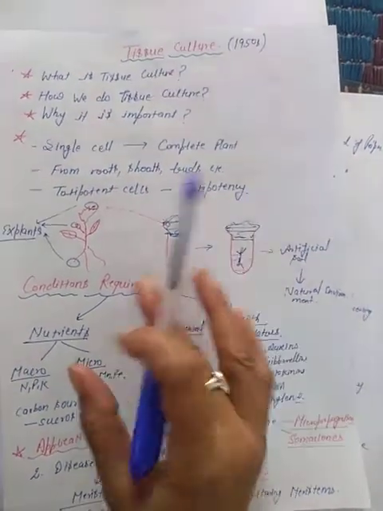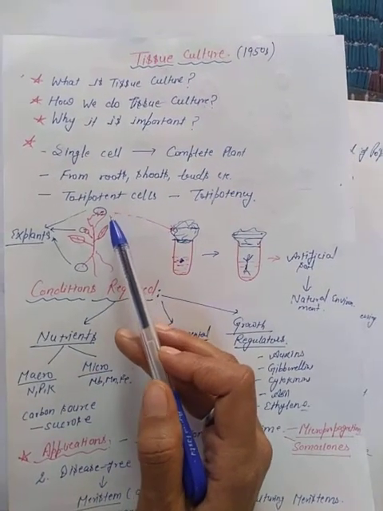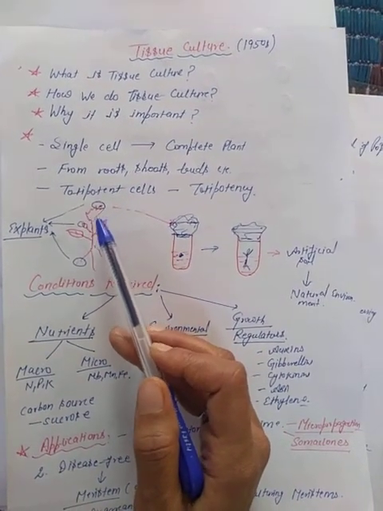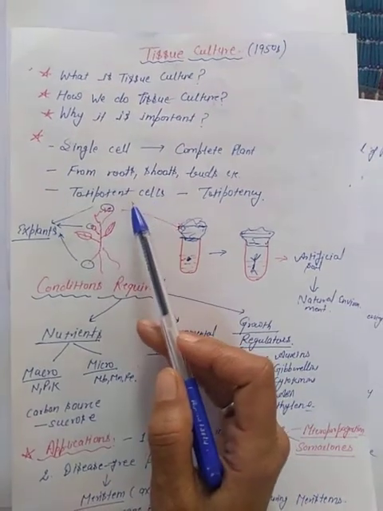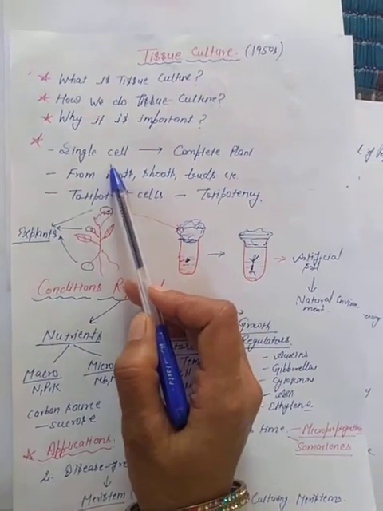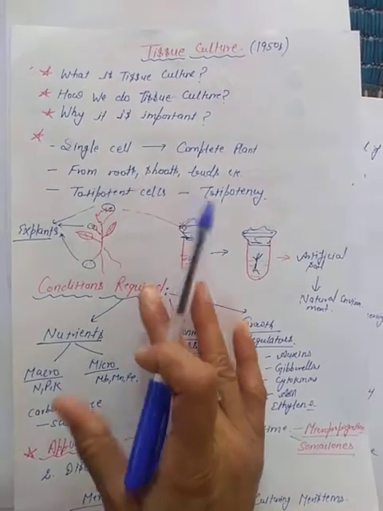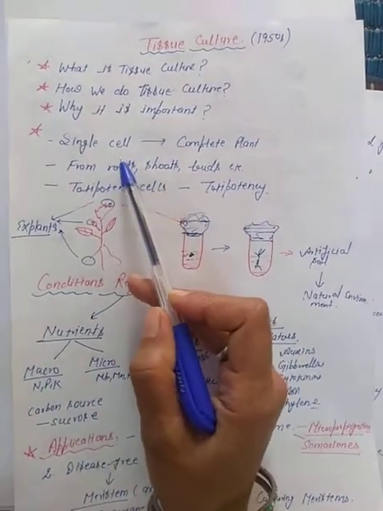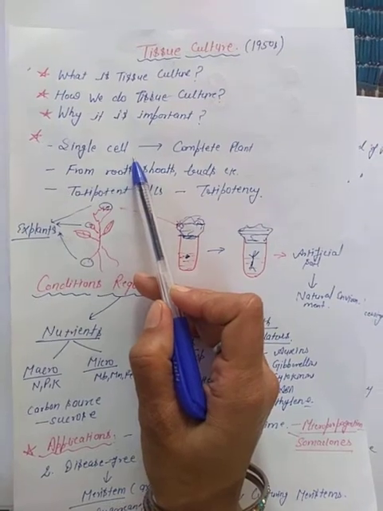So tissue culture is a method which is used in vitro, means in lab conditions, to raise new plants from a single cell, part of any plant. From where can we collect these cells to give rise to new plants?